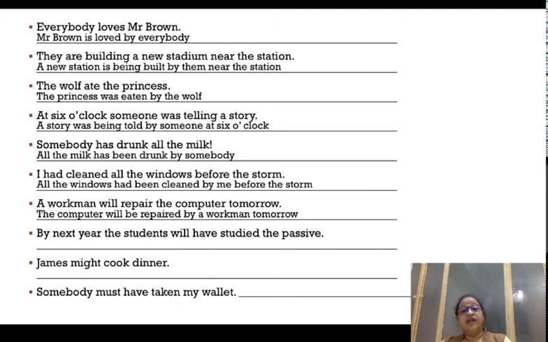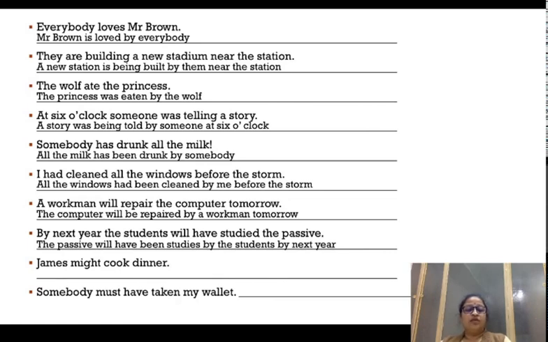Because it is a will have studied verb, the tense of the sentence is future perfect, right? Because it is having will plus have plus studied, and the transformation of future perfect would be will have been studied. So the passive is going to come first. The passive will have been studied by the students by the next year.